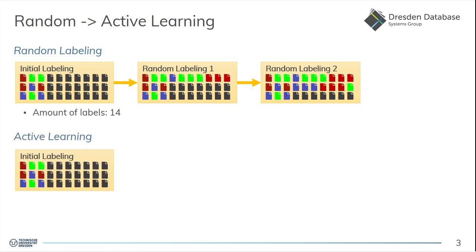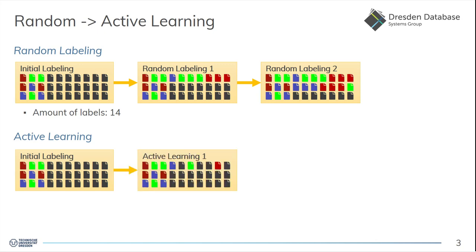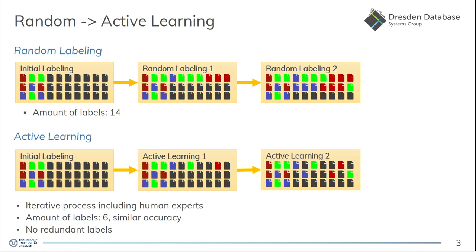A more sophisticated approach is active learning, where one tries to actively decide which sample to label next based on the informativeness of this sample to the overall classification problem. So in the first iteration, one only samples, for example, these three samples, and after that only these three. In total, one has now only labeled 6 samples instead of 14, because we didn't label all these redundant samples, but only one out of these groups. And by doing that, we could still have a similarly high accuracy.